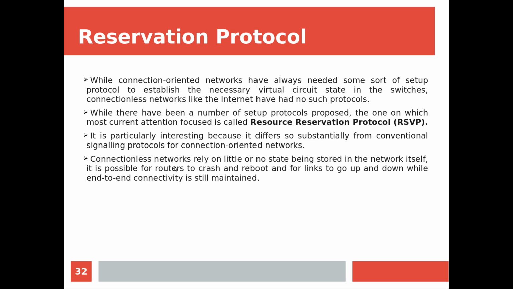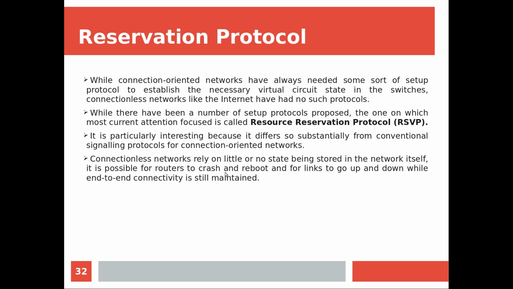A connectionless network relies on little or no state being stored in the network itself. That means in a connection oriented, say virtual circuit based, network, there will be some kind of state information stored at every router, and that is going to define the reservation. But there is no such state information stored in the intermediate routers in the network. So it is possible for routers to crash and reboot, and for links to go up and down while end-to-end connectivity is still maintained. That is the peculiarity of a connectionless network.